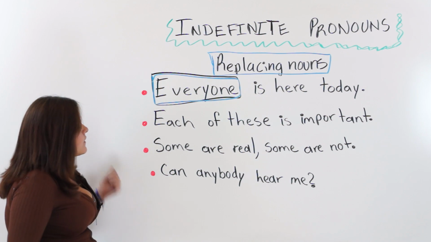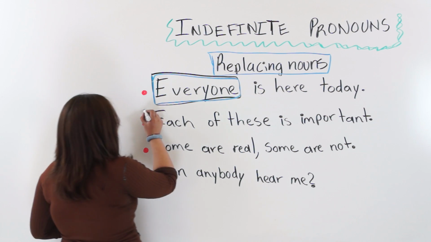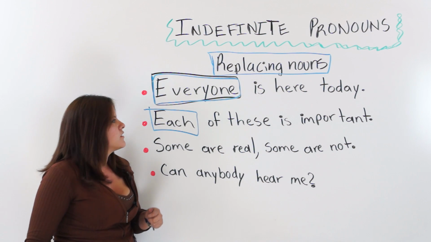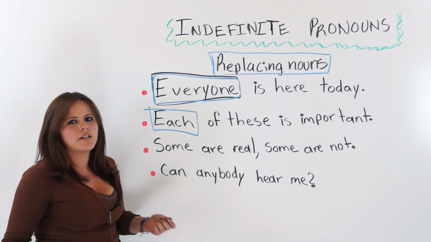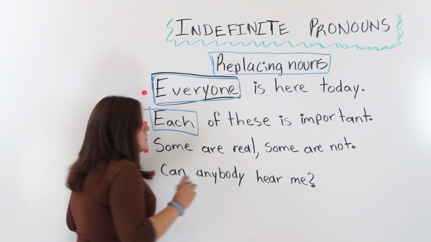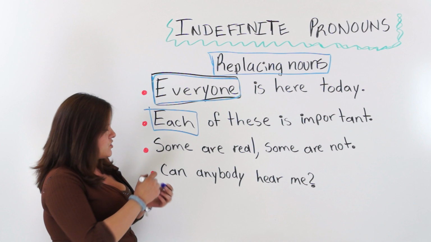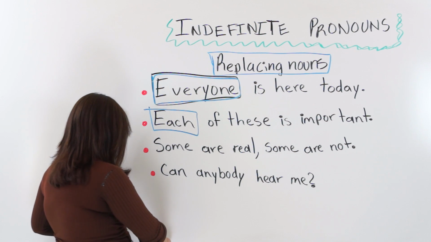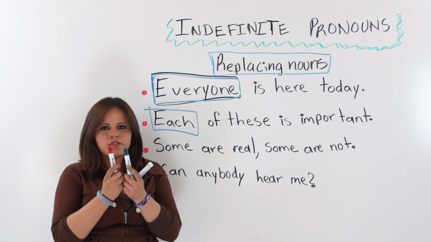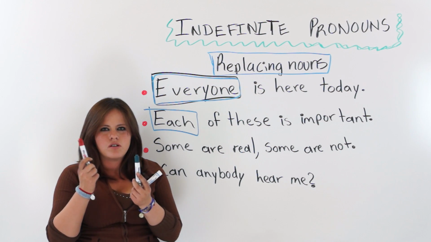Everyone. The next one says each. Each of these is important. We don't know what noun we are replacing, but we know that we are talking about a fragment. Each means, for example, each one of these markers has a different color. Each. Alright?